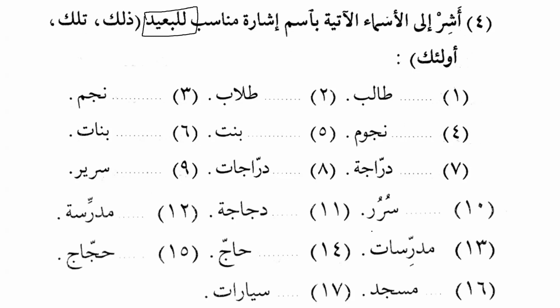The idea is the same, only أسماء الإشارة have been changed. First we used for قريب, and now we have to use for بعيد. Okay, طالب. So what should we say? ذلك طالب. Excellent. That is a student. Those are students. What should we say? أولئك طلاب. Those are students.